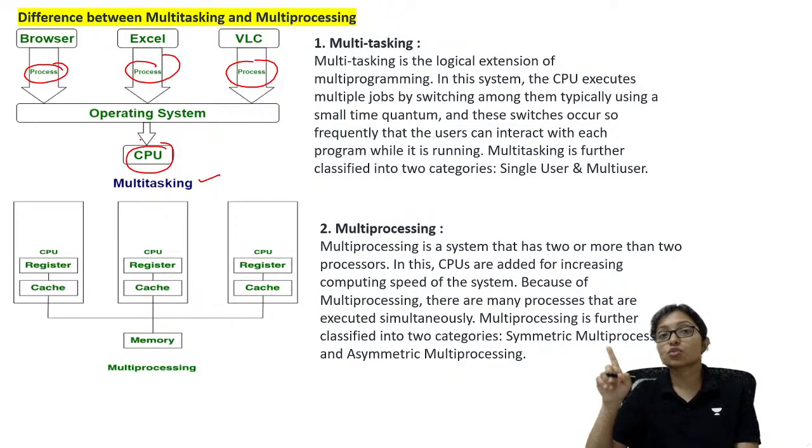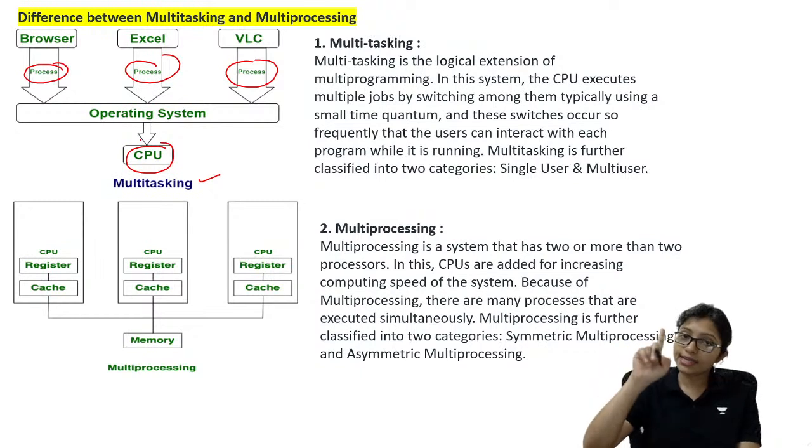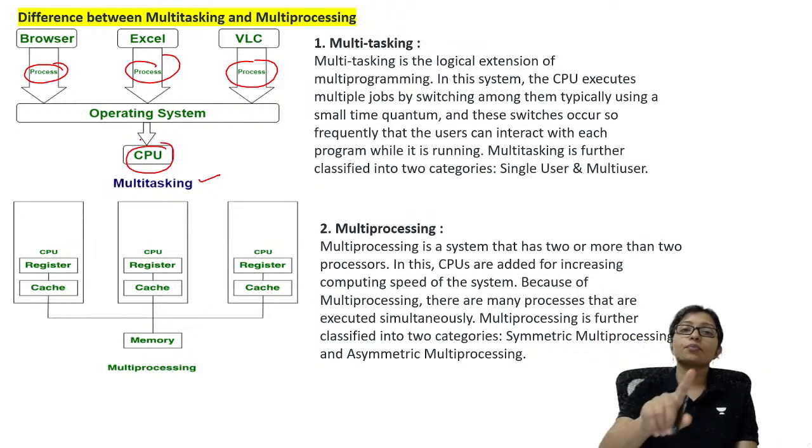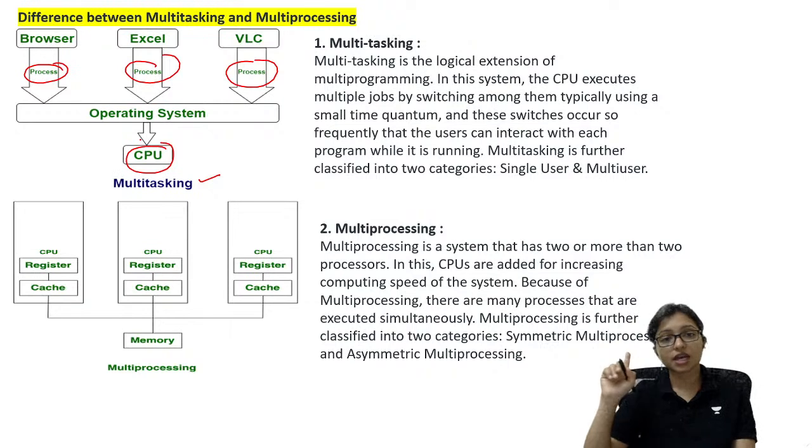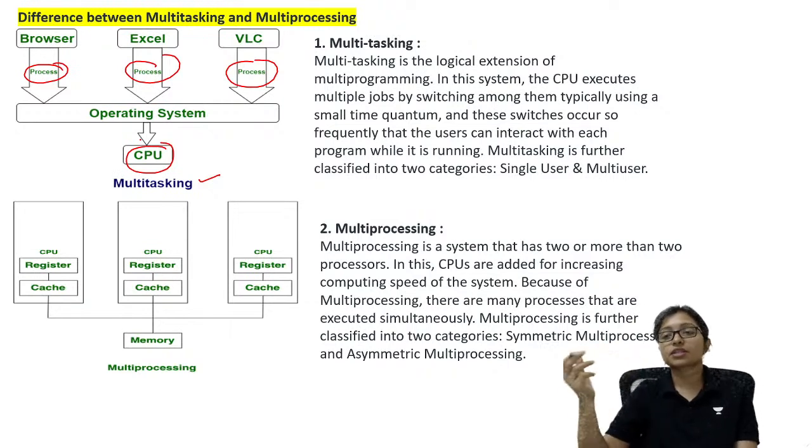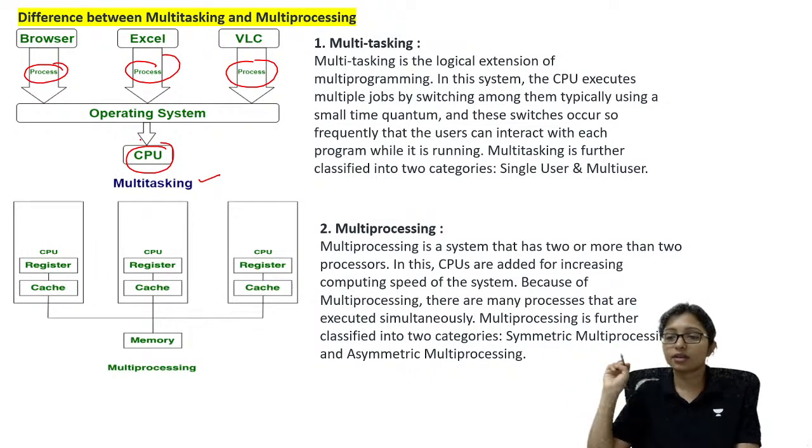One CPU means one processor, in a single computer. At a time it is able to perform different tasks, like you are opening a browser, Excel, VLC. At a time you are performing multiple tasks. This is called a multitasking operating system.